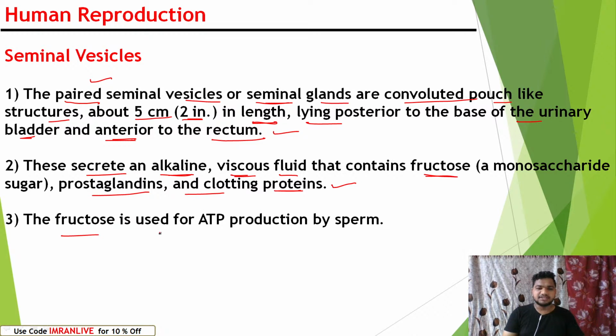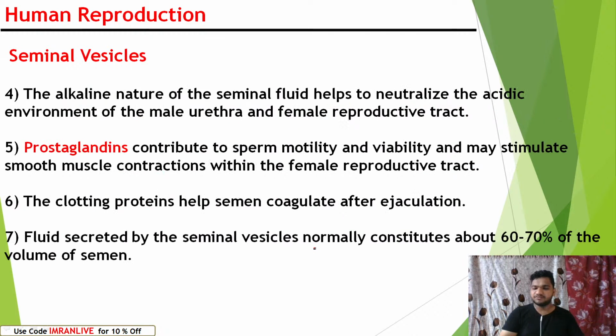The fructose is used for ATP production by sperm. Sperms use the monosaccharide fructose secreted by the seminal vesicle, and with its help they get energy for swimming in the female reproductive tract. So it is a very important point. It can be framed as a question, as in KCET 2021. Let's understand some more deeply about the seminal vesicles.